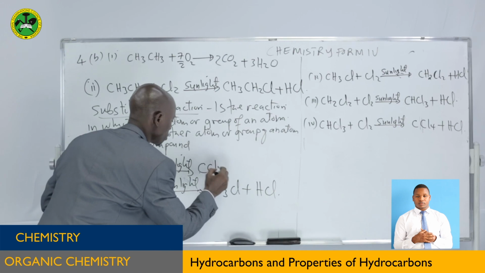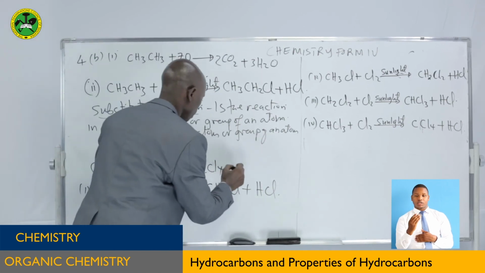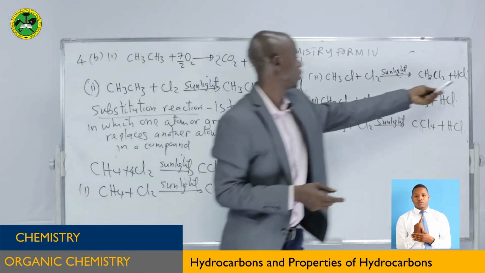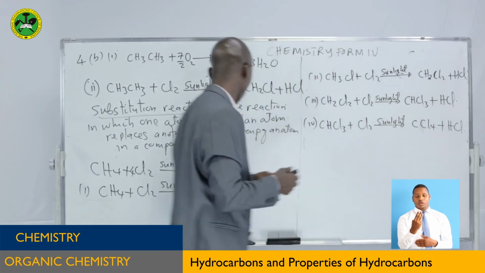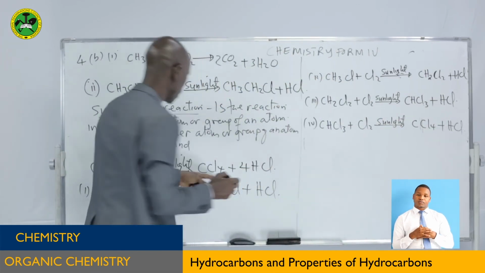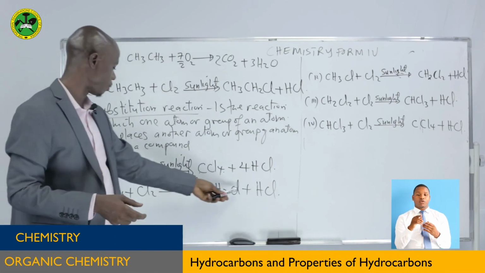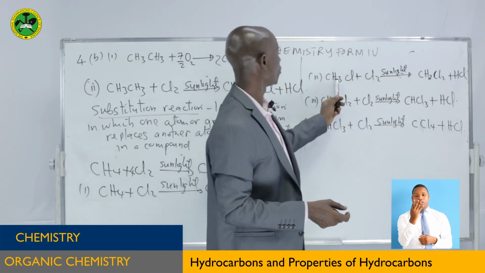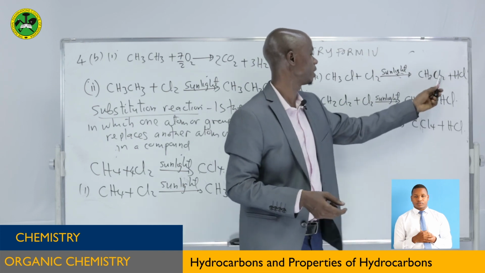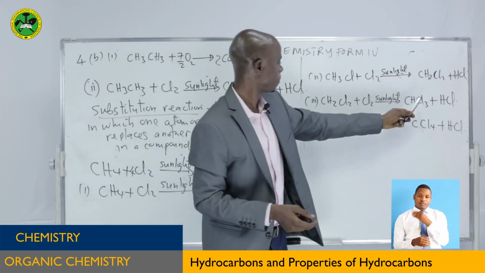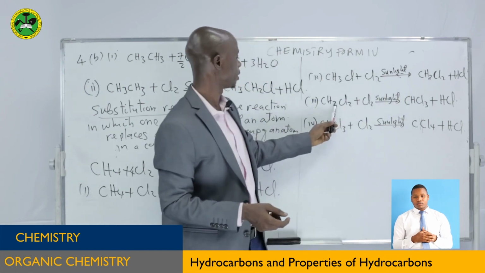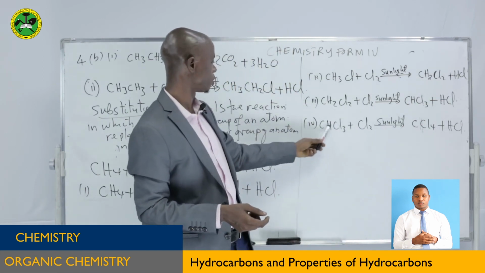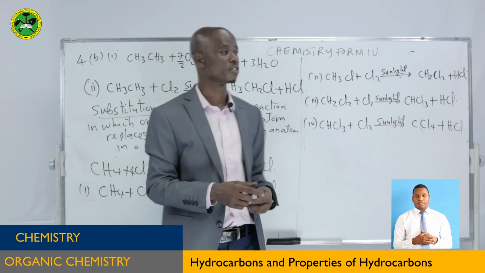So we are going to have this one, tetrachloromethane. And how many hydrogen chloride molecules will be produced? We have 1, we have 2, we have 3, we have 4. So this is the overall reaction. So the first one, one chlorine atom will be replaced in this one, as you can see. The second one, 1 will be replaced to make this one remain with 2 hydrogen atoms. The third one, hydrogen atom will be replaced and the chlorine atoms will be 3. Then the last one is to remove this one there. So it is very simple.